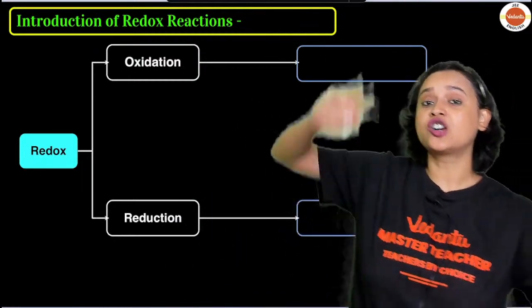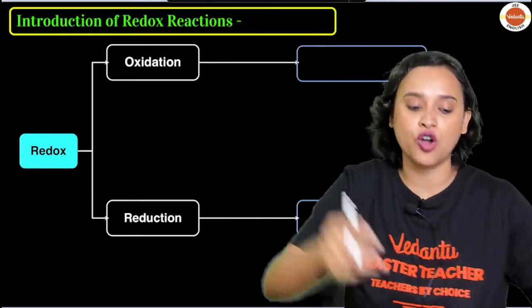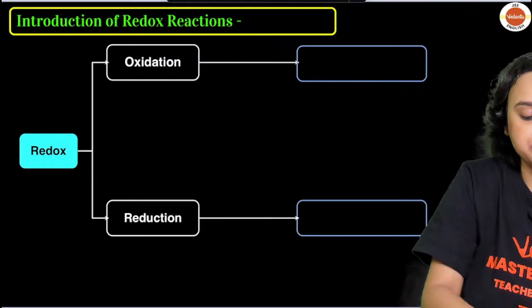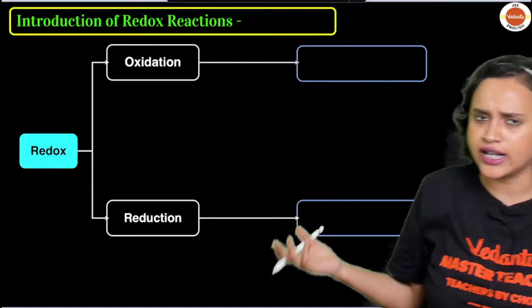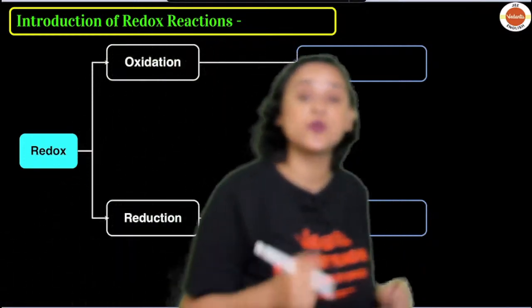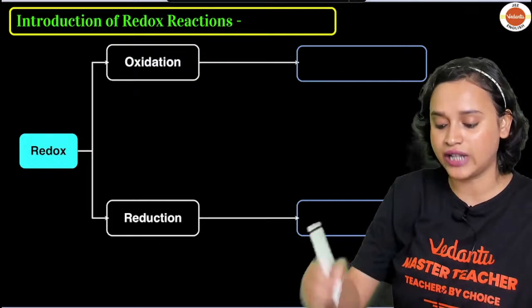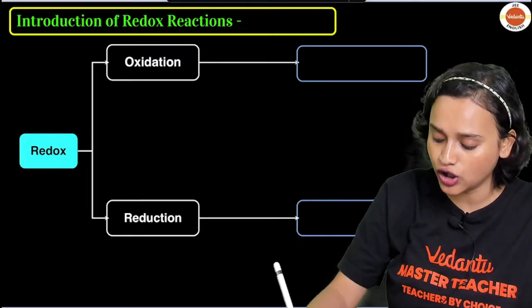What is reduction? According to the classical school of thought, as in the old method of thinking, we only know that reduction is removal of oxygen.